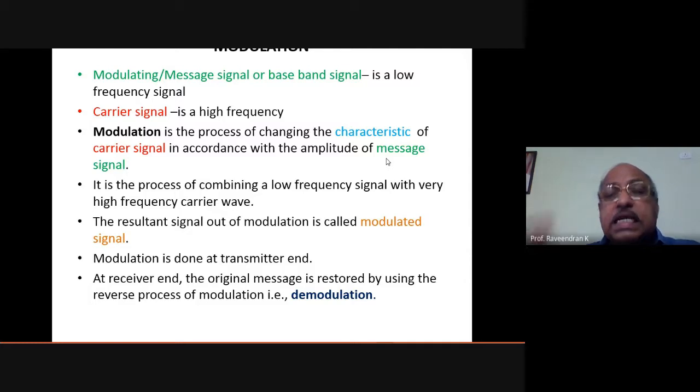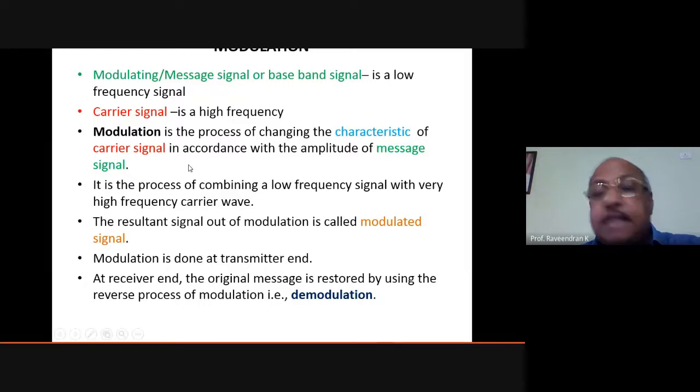The resultant signal out of modulation is usually called the modulated signal. Once the modulating signal is combined with the carrier signal, it becomes a modulated signal, another signal having a different amplitude.